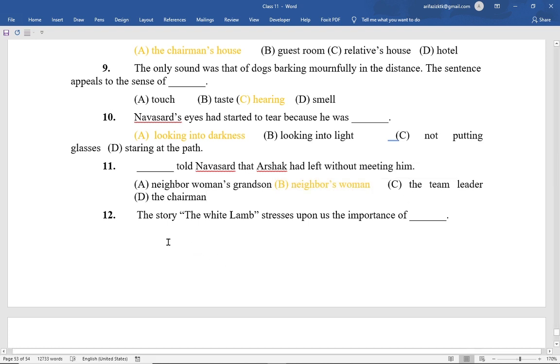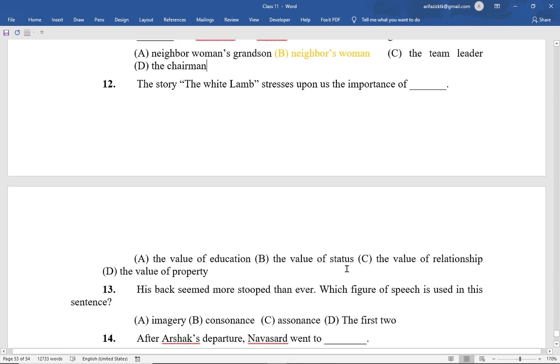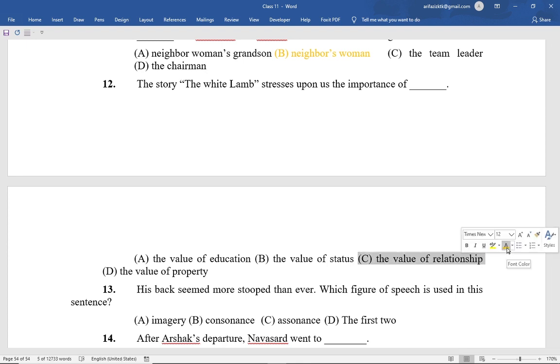And MCQs number 12 is: the story The White Lamb stresses upon us the importance of dash. Option A, the value of education. Option B, the value of status. Option C, the value of relationships. And option D, the value of property. Here the correct option is option C. It impresses upon us the value of relationships.